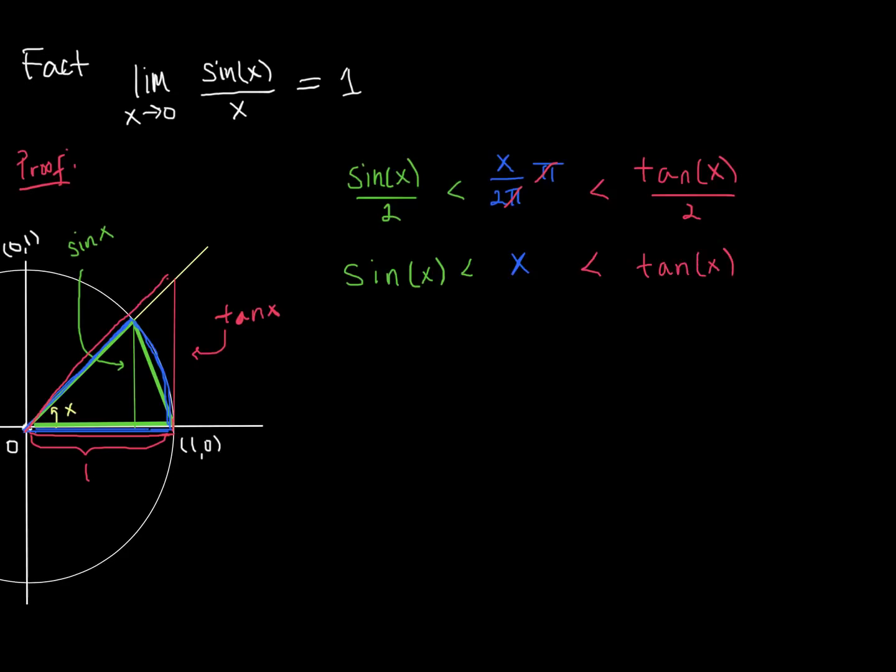Okay. Now, we used areas to get these, right? And we always think of areas as being positive values, right? You'd never want to compute an area that's a negative area. But remember that sine and tangent can actually be negative values. So if you think about this inequality here, what do you have to do to preserve the fact that you're using an area? Originally, that's what we were thinking about. And since area is always positive, we want to say that this is true.